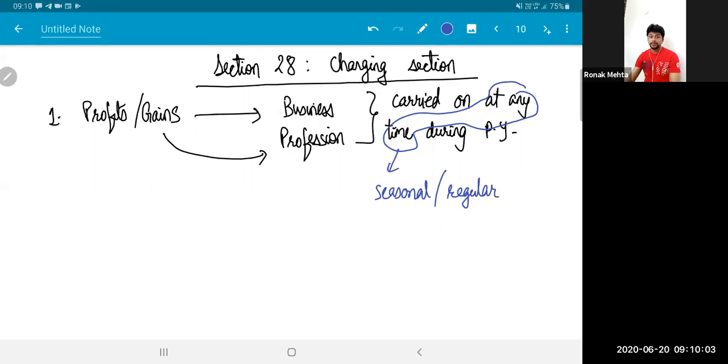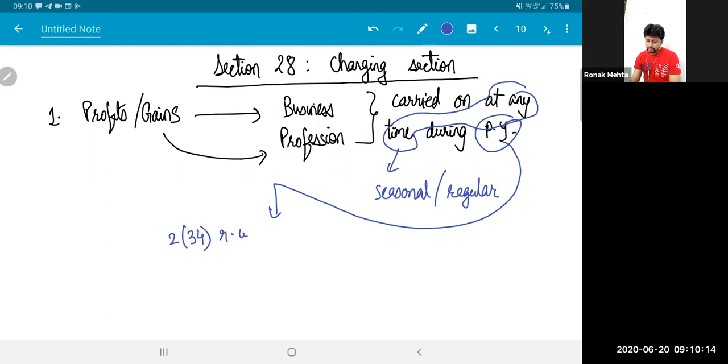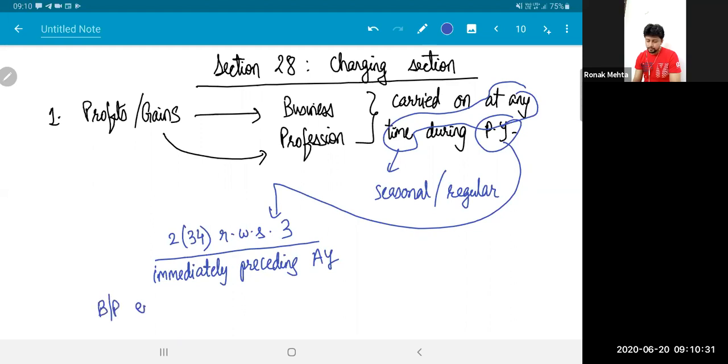And also, now it's a very far-fetched thing that I'm speaking, but you may remember the definition of previous year. Section 2, subsection 34, read with section number 3. Previous year is the year immediately preceding the assessment year. But in case of a business or profession which comes into existence during the previous year, this previous year can be a broken period.